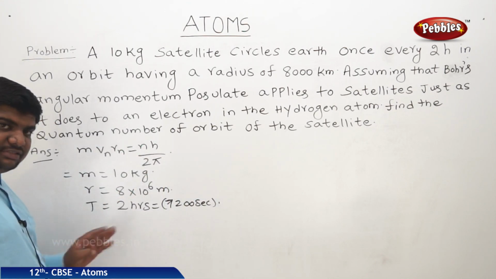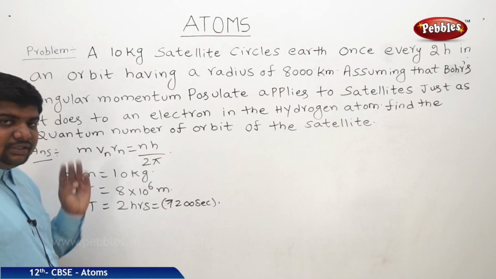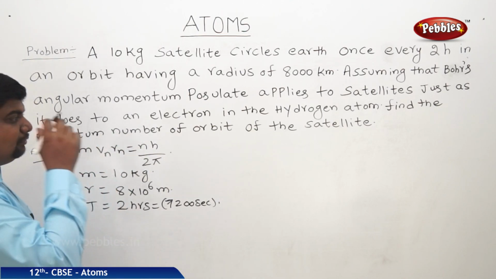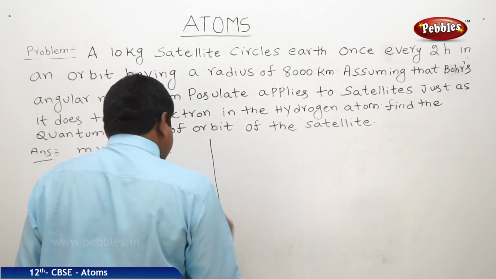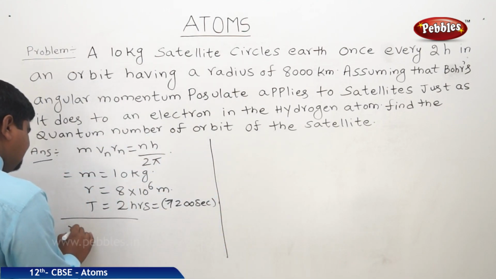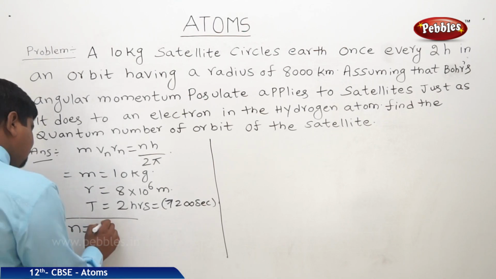We are going to apply all these values to find the quantum number of the orbit of the satellite. Its symbol is n.